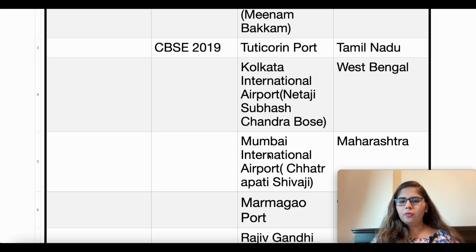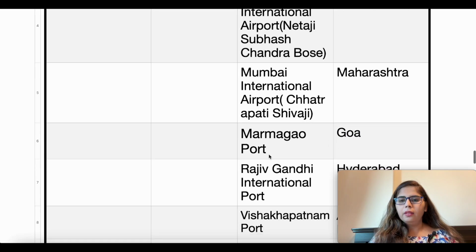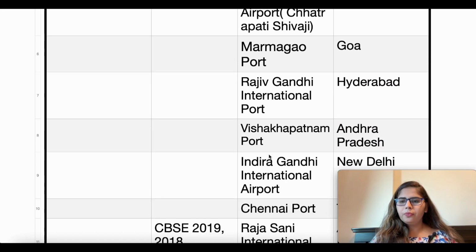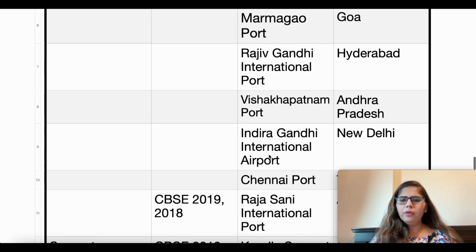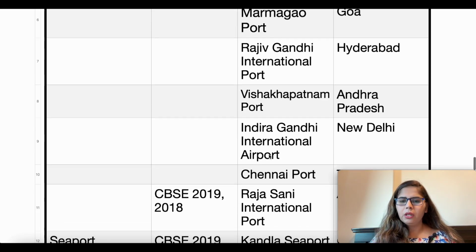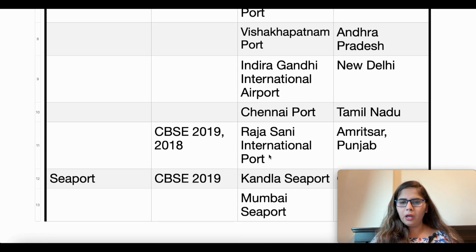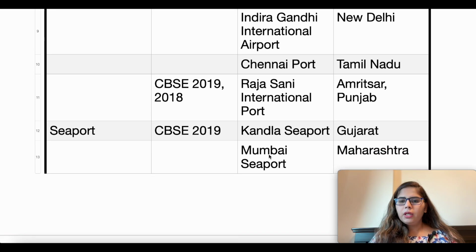Sometimes they directly ask about the Netaji Subhash Chandra Bose airport. They will not mention Kolkata, so you have to learn that it is in the state of West Bengal. Then we have the Chhatrapati Shivaji, we know that is the Mumbai International Airport, which is in Maharashtra. Then we have Marmagaon Port, which is in Goa. Then we next have Rajiv Gandhi International Airport, which is in Hyderabad. Then we have Visakhapatnam Port, which is in Andhra Pradesh. Then we have Indira Gandhi International Airport, which is in New Delhi. Chennai Port, which is in Tamil Nadu. Then we have Raja Sansi International Airport, which came in the 2018 and 2019 exams, which is in Amritsar, Punjab.